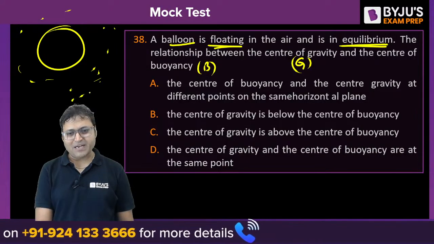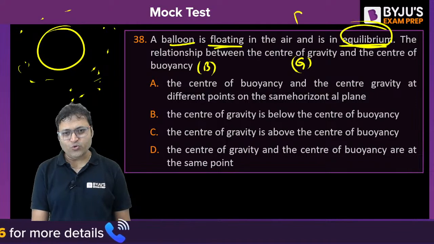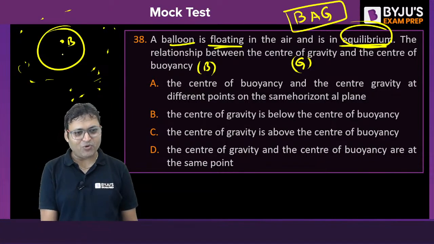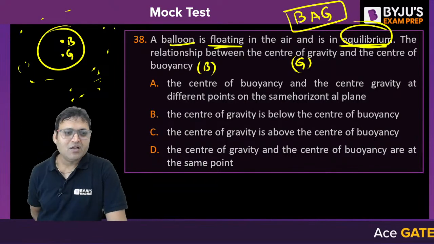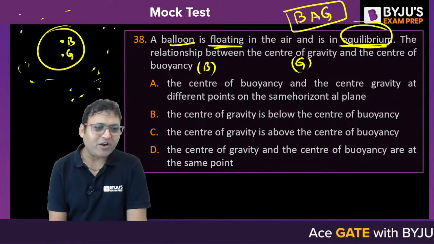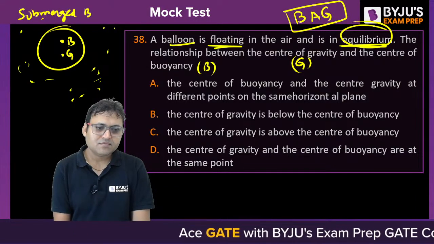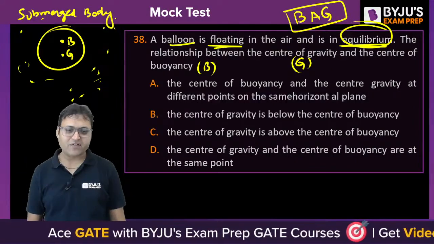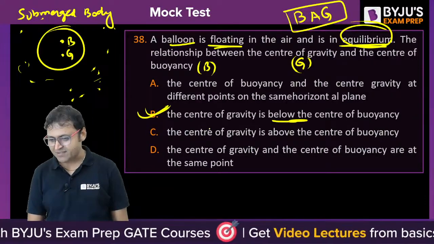In case of completely submerged, for equilibrium, do you remember BAG? Center of buoyancy must lie above center of gravity. Then it will be rotational equilibrium for a completely submerged body. So what is the answer? The center of buoyancy must lie above center of gravity, or center of gravity must lie below the center of buoyancy. B is the answer.